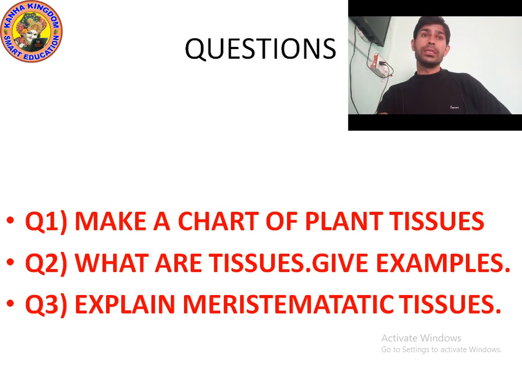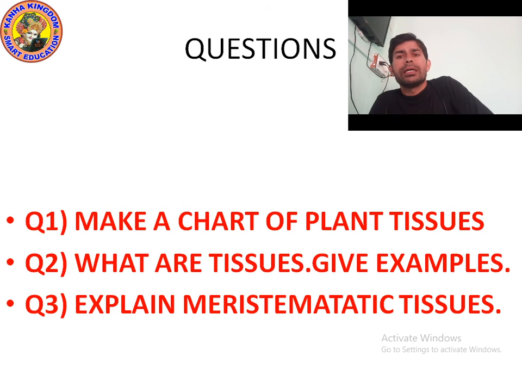Okay. Next question. Question number 2. What are tissues? Give example. Tissue is actually a group of cells having similar structure and function. In plants and animals, a group of cells called tissue carries out a specific function. One more definition is that tissue is a group of cells which perform a specific function.